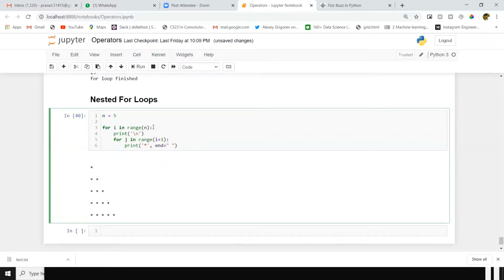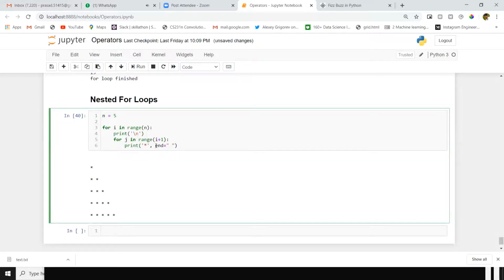First I started with n equals 5. I want to print 5 lines, so for that I am looping through 5 lines. 5 lines means this vertical for loop. After that, in the first line I have to print 1 star, so I am looping over this i. Inside i we have 0, but I want 1 star in the first line, so I gave i plus 1. Inside j we will get 1, so it's printing 1 star here.